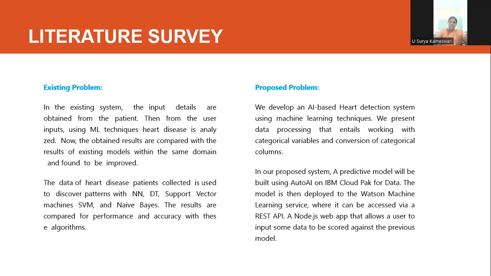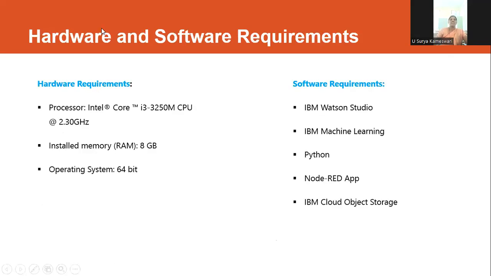we present some data processing that enables working with category variables and conversion of categorical columns. Here we have a predictive model built using Auto AI and IBM Cloud Pak for Data. This model is then deployed in the Watson Machine Learning service, where it can be accessed via a Node.js flow.